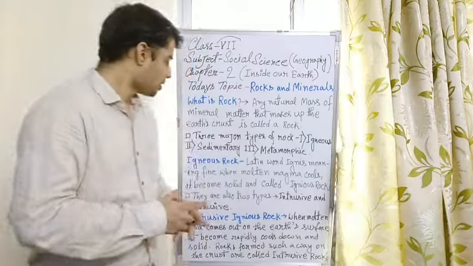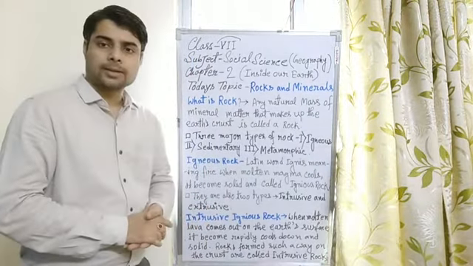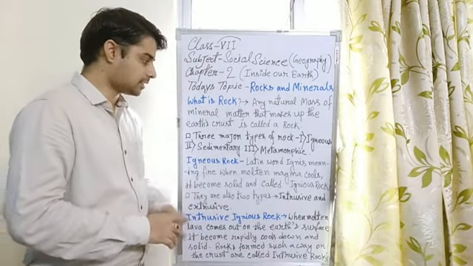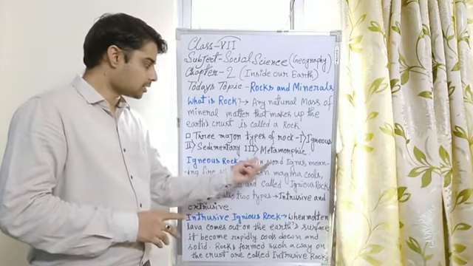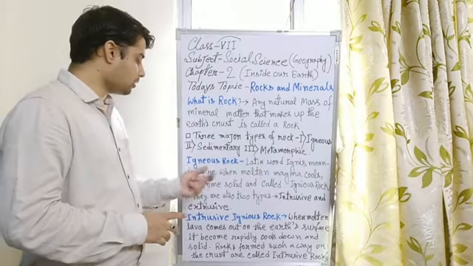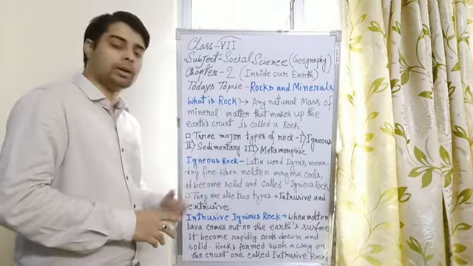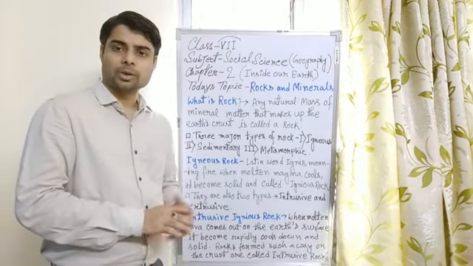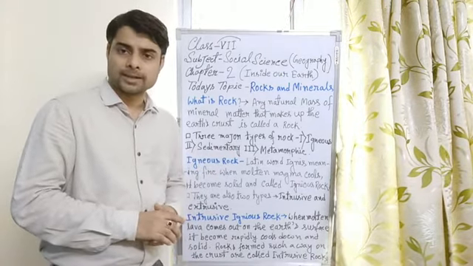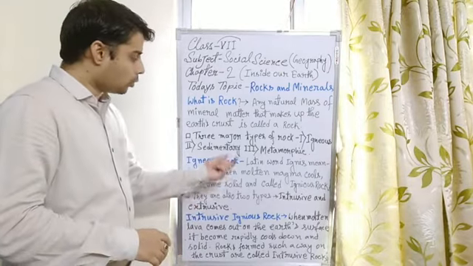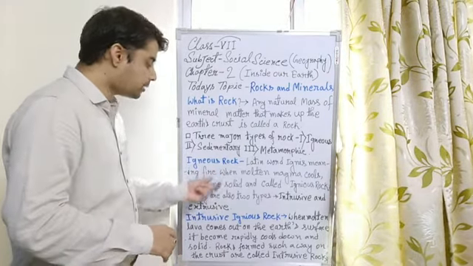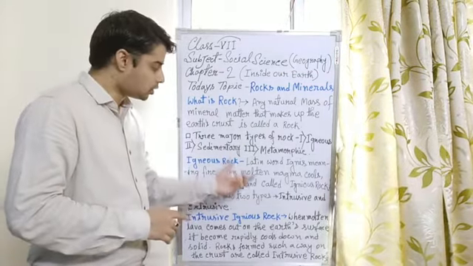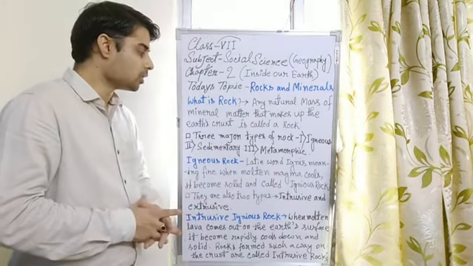Let's check. The word igneous comes from the Latin word ignis, meaning fire. When molten magma cools, it becomes solid and is called igneous rock.